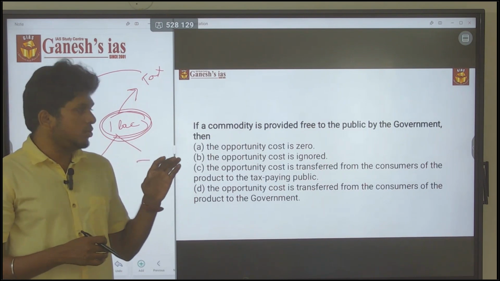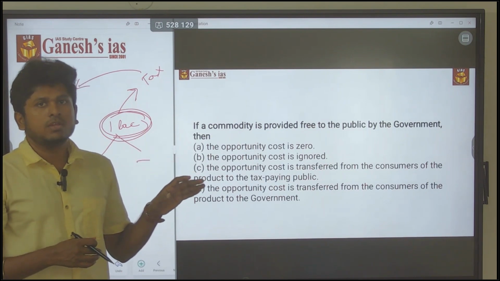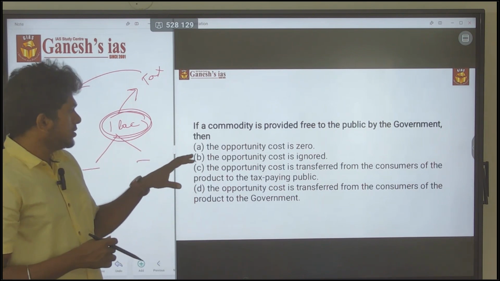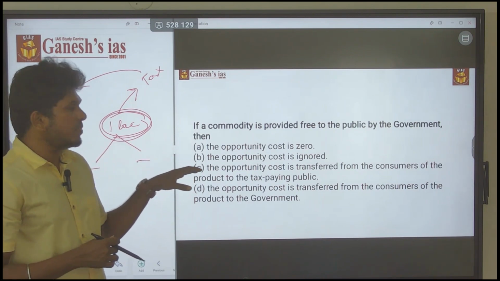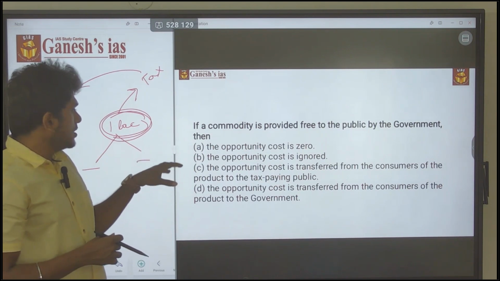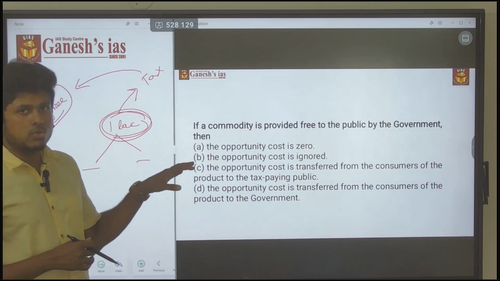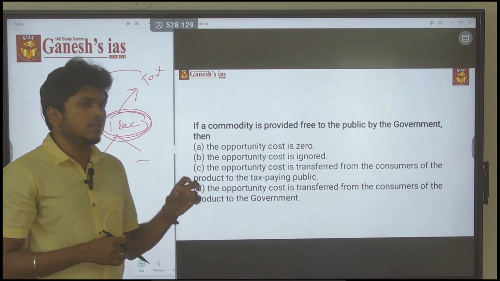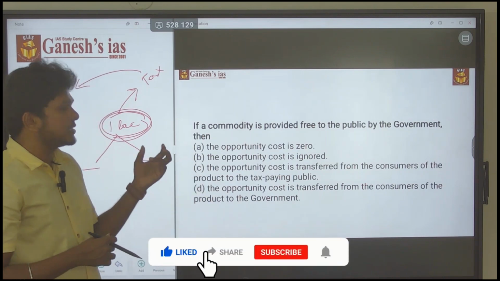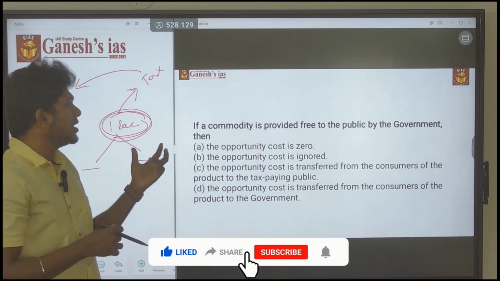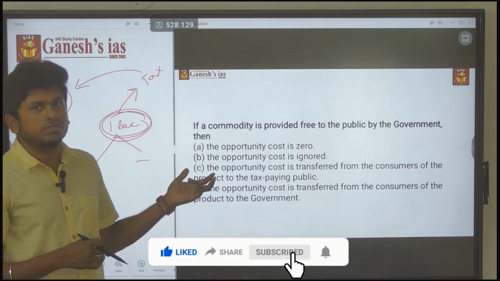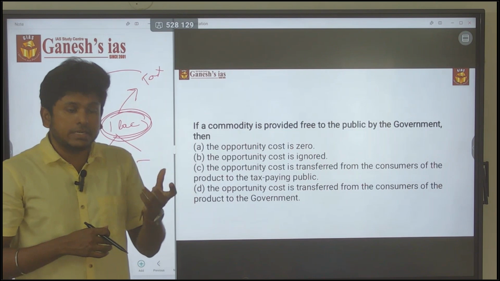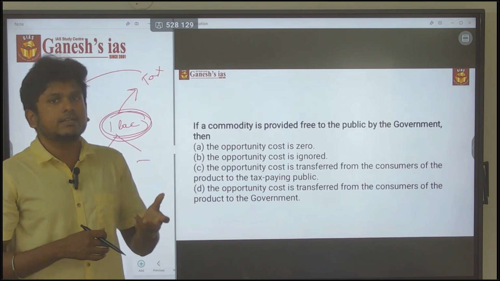Without knowing that, don't even touch these questions, and don't even go for quizzes on them, because pattern-wise this question is much tougher. If you know what opportunity cost means, then you can try answering these kinds of questions.